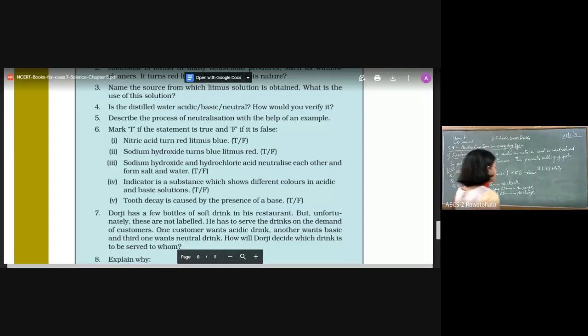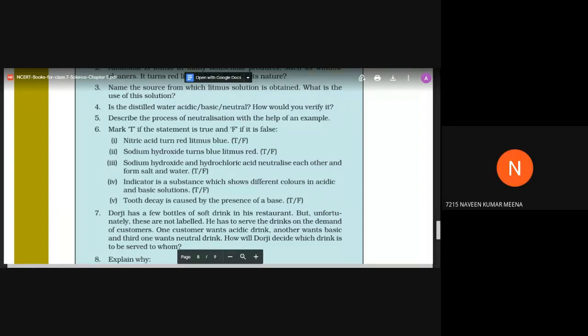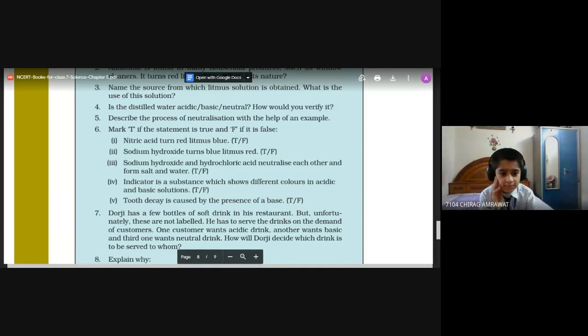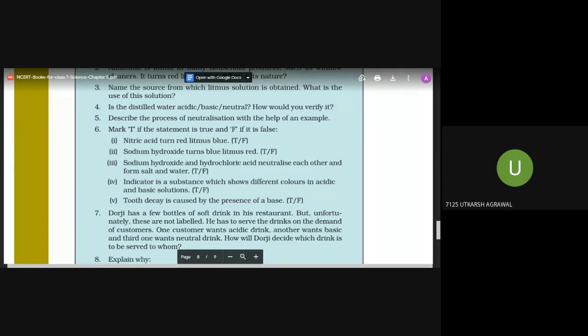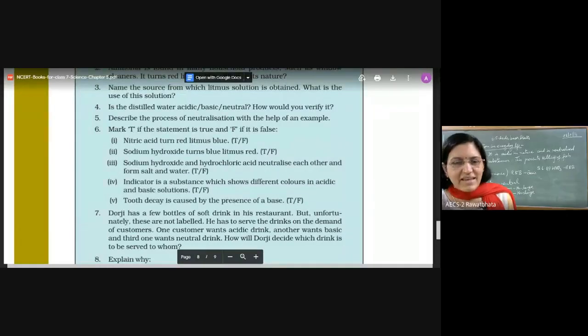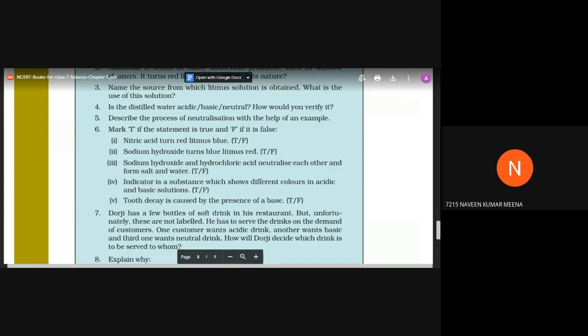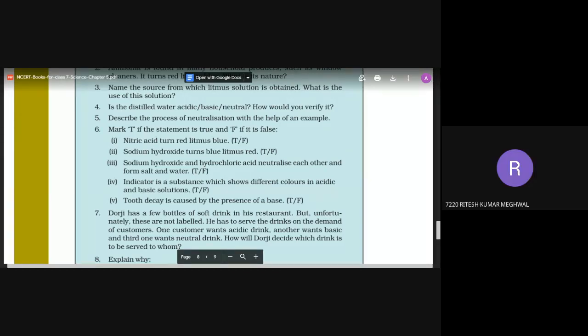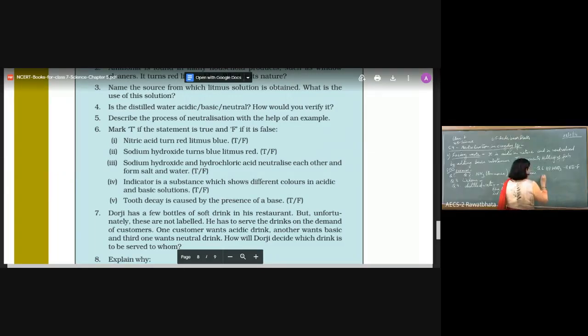False. It has to be false. The correct answer will be that actually if you are using nitric acid, it has to turn blue litmus to red, not red litmus to blue. That means this one is wrong. This is false.